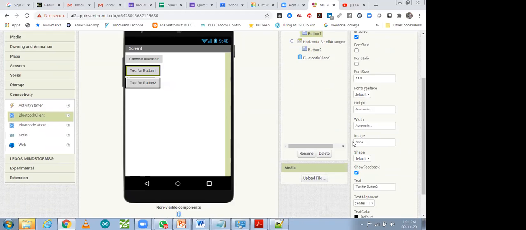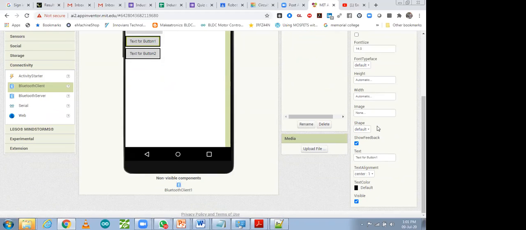Like this one is the text of button 1. I'm going to write that name only, switch light 1. You can do that. This one is light 2. These two buttons I have used over here.